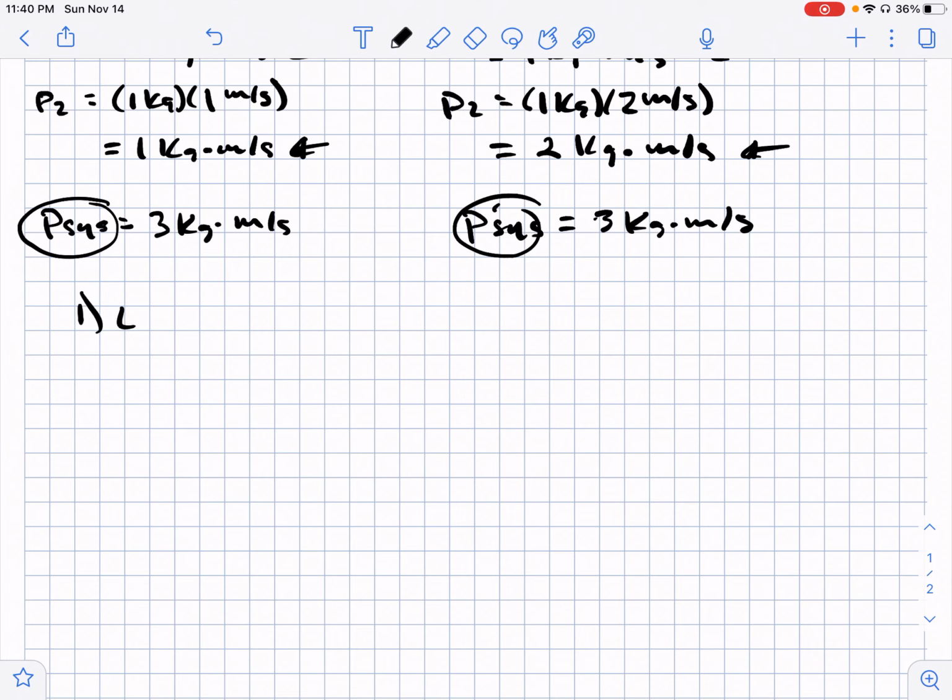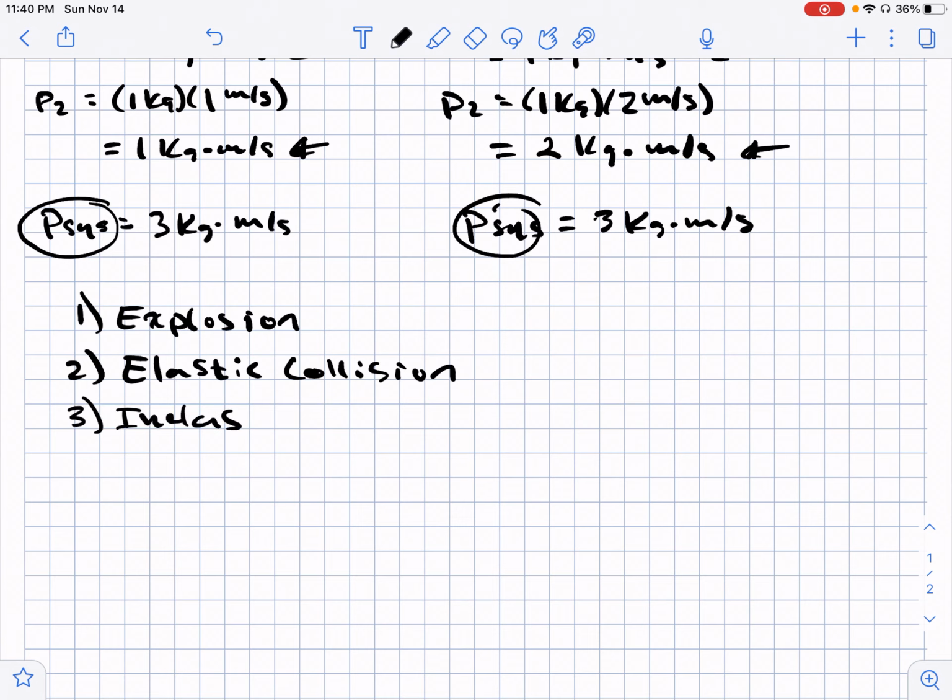We're going to have an explosion, an elastic collision, an inelastic collision, and then lastly, we'll have a completely inelastic collision.